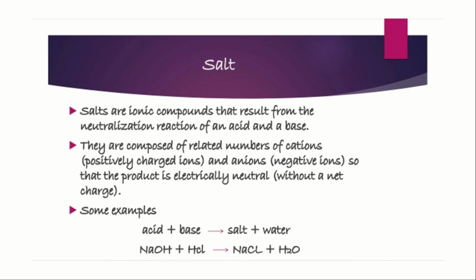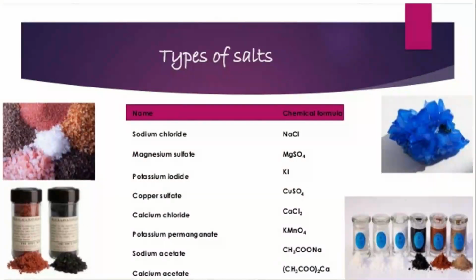Some examples: NaOH plus HCl gives NaCl plus H2O. Types of salts: sodium chloride, magnesium sulfate, potassium iodide, copper sulfate, calcium chloride, potassium permanganate, sodium acetate, and calcium acetate. So these are a few examples of salts.